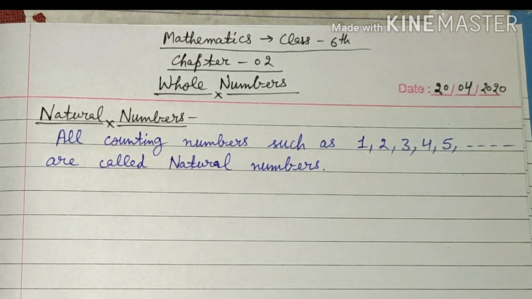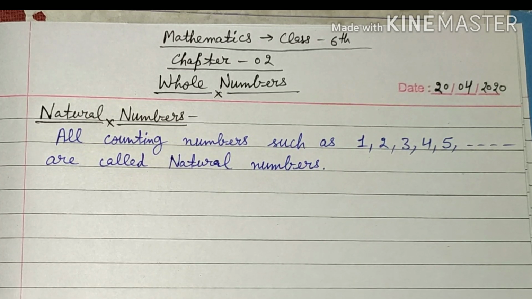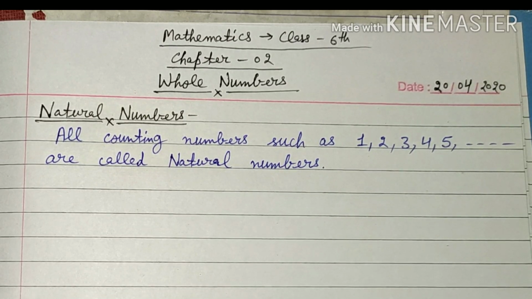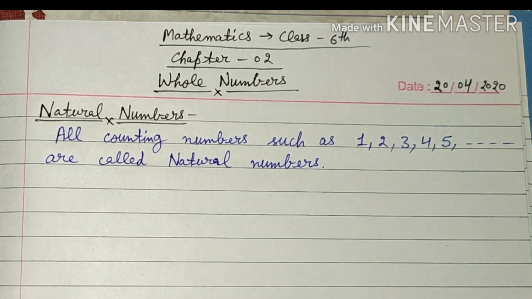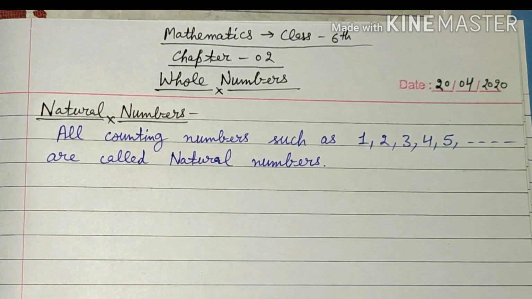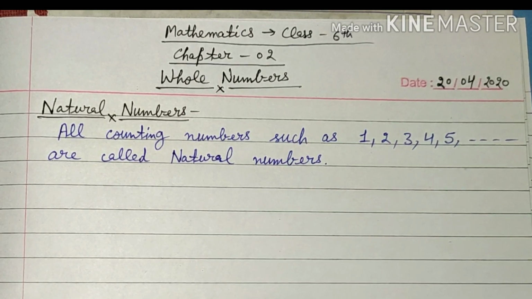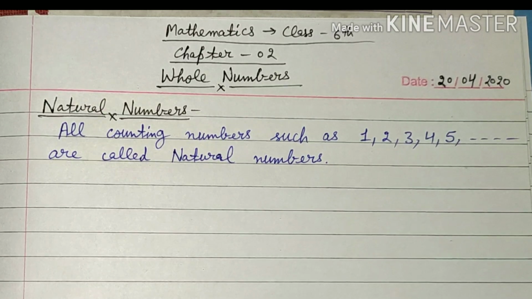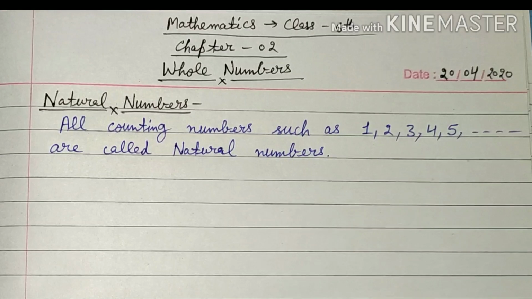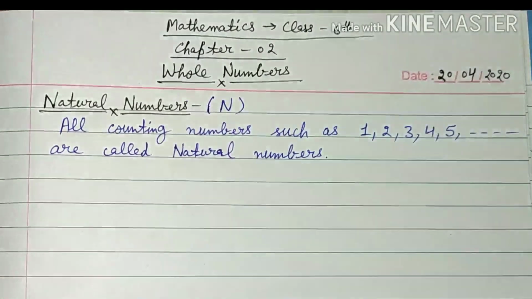Natural numbers. So all the counting numbers which comes naturally, like 1, 2, 3, 4, 5 and so on. All these counting numbers are natural numbers. So you might have observed, whenever you start counting something, you always start from 1, 2, 3, 4 and so on. So all the counting numbers which comes naturally are natural numbers. We denote natural numbers by N.